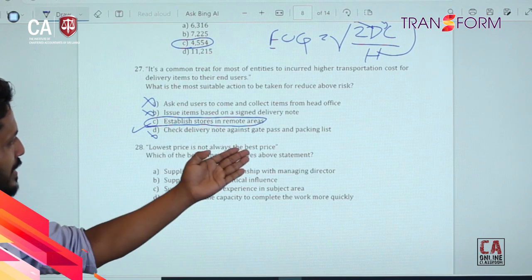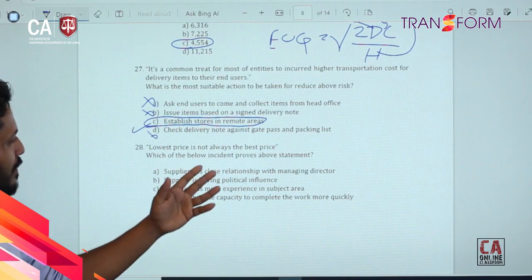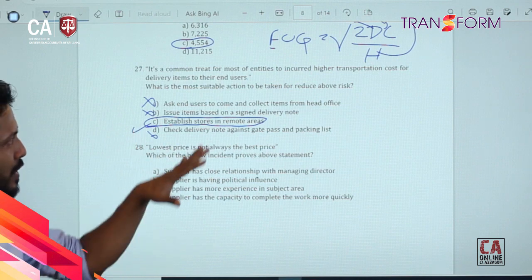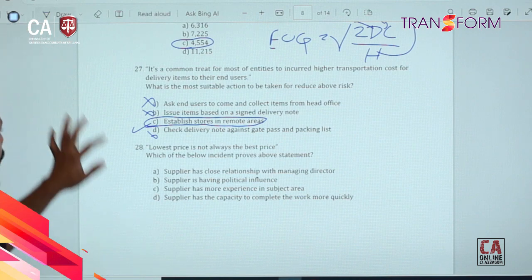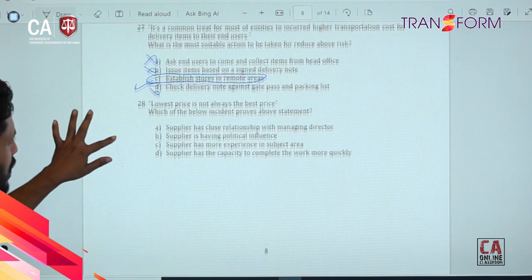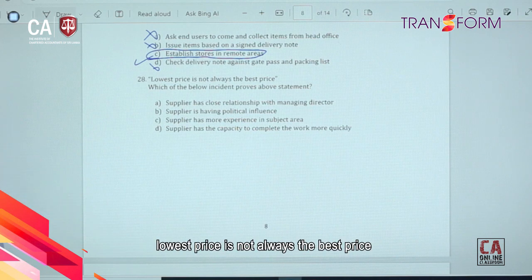Check delivery note against gate pass and packing list, issue item based on the signed delivery note. Those are controls but not addressing this relevant risk. So the risk and the control should be matched, right? And then coming to question 28, lowest price is not always the best price. That's a kind of statement, right? Once you are doing a quotation, you can't select whatever is the lowest price as the best price, right?